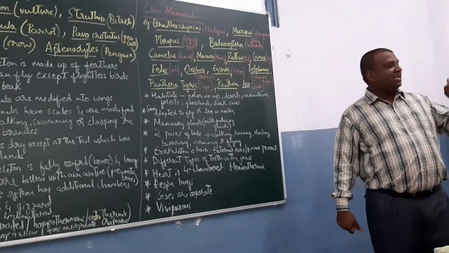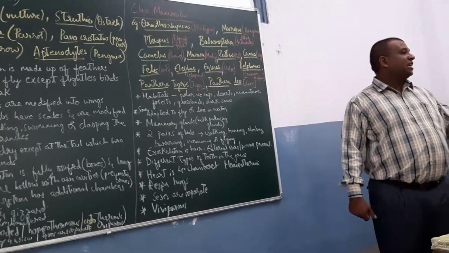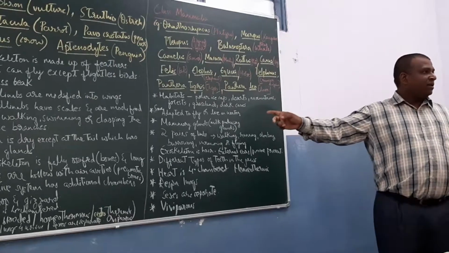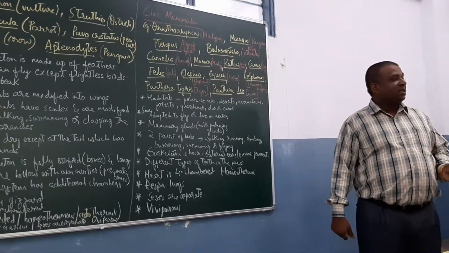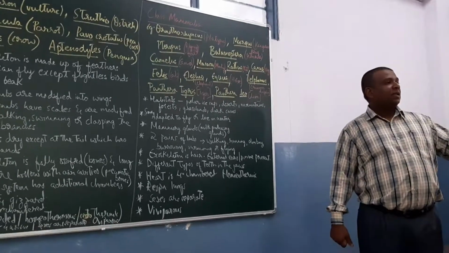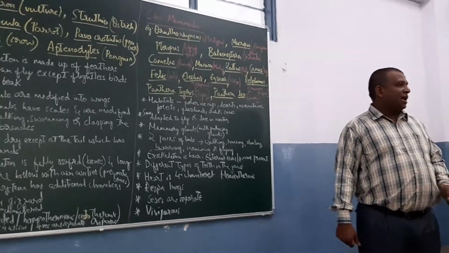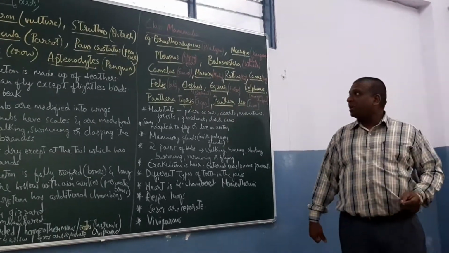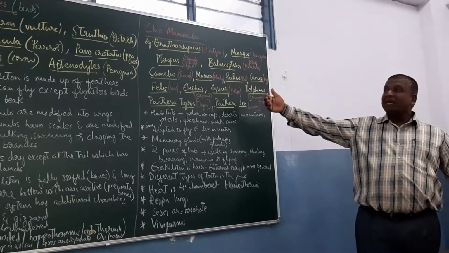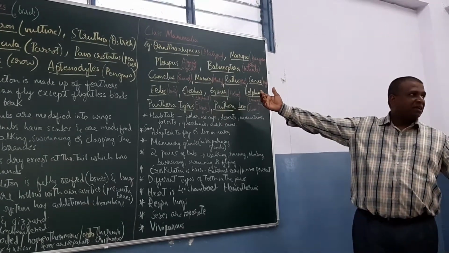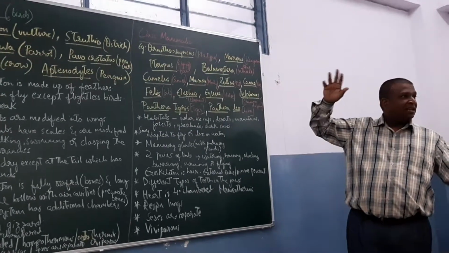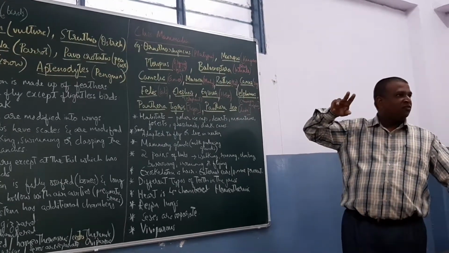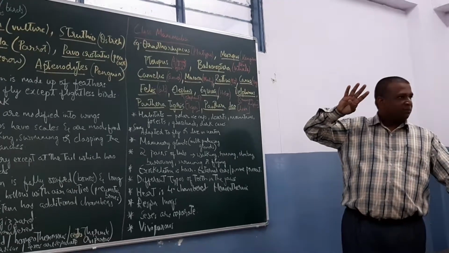Camel is the only mammal which has a nucleated RBC. That point I have not given. All the RBCs are enucleated in the case of mammals, but camels are having nucleated RBC. Okay, remember about that. Then macaque, monkey, rat is Rattus, the Canis, dog, and other families, dog, wolf, fox, bear,